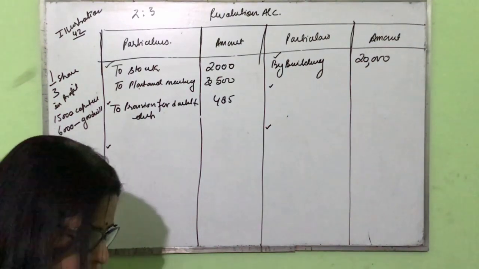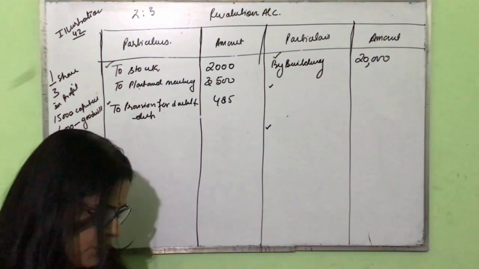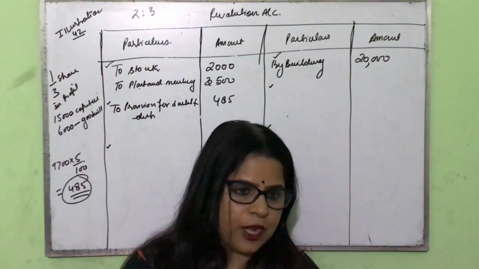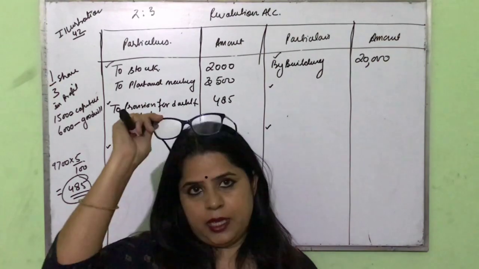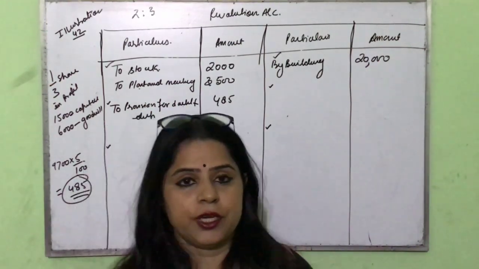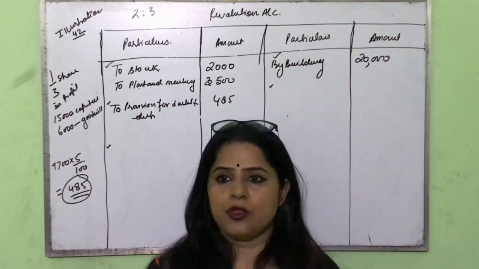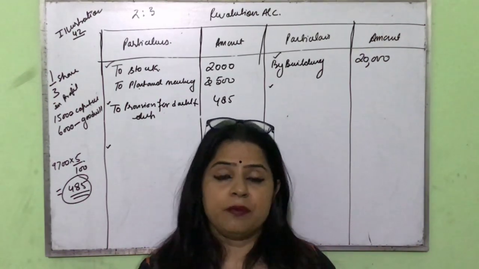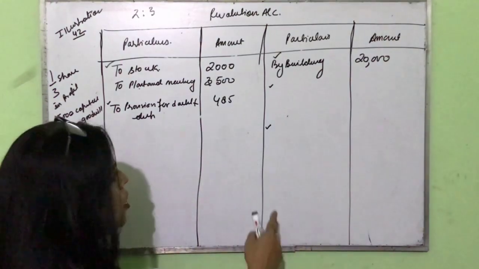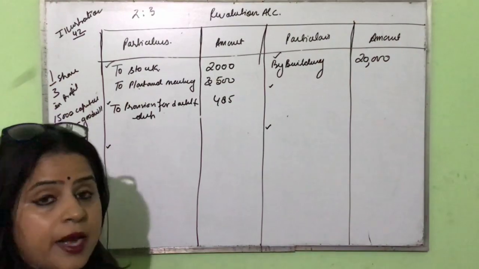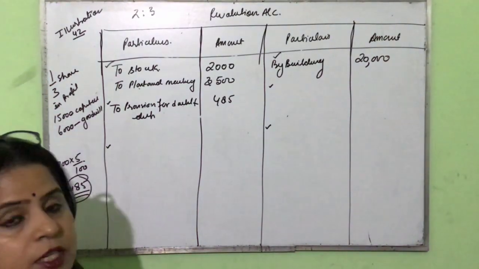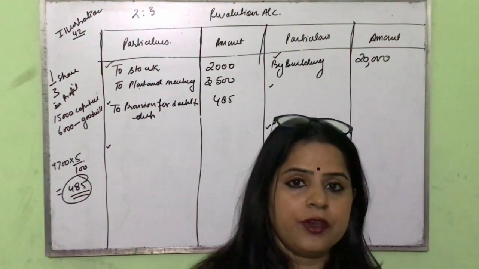Investment worth rupees 1,400 not mentioned in the balance sheet were to be taken into the account. Now if you remember when I was discussing revaluation account, there I discussed that if any asset is not recorded in the old balance sheet and the information is given that now this is the asset of the business, then that asset is called an unrecorded asset. An unrecorded asset is always recorded in the credit side of the revaluation account, whereas an unrecorded liability is always recorded in the debit side of the revaluation account.